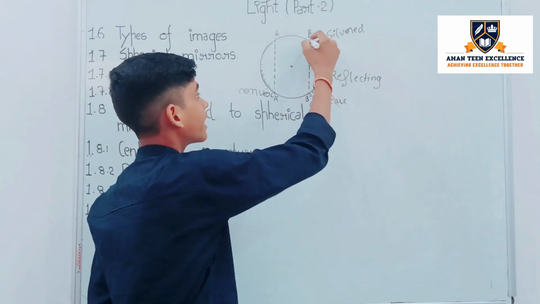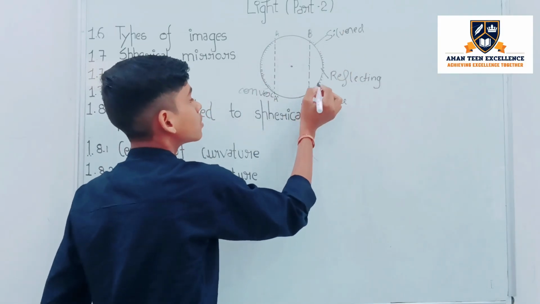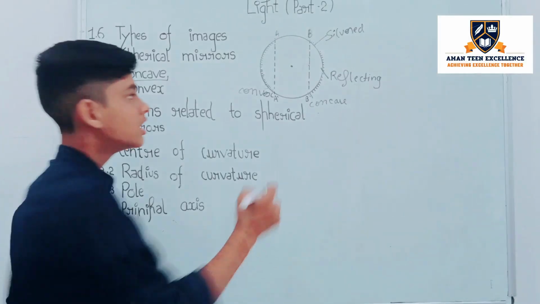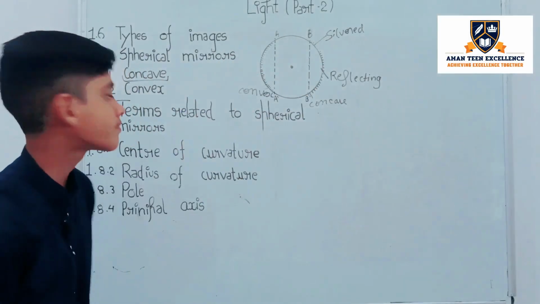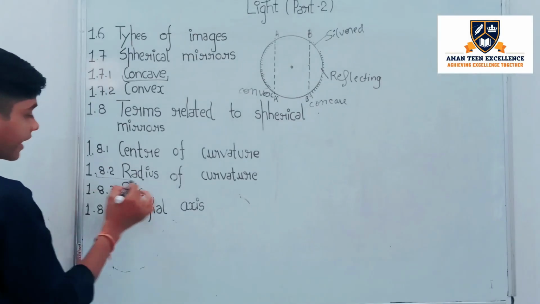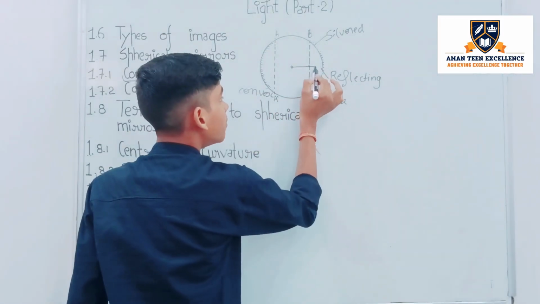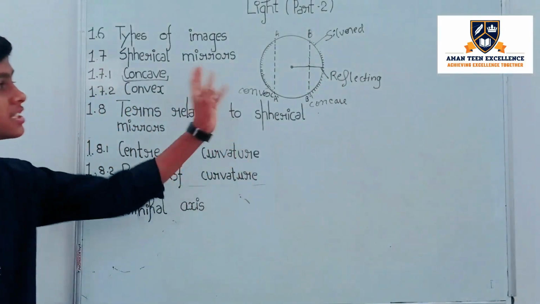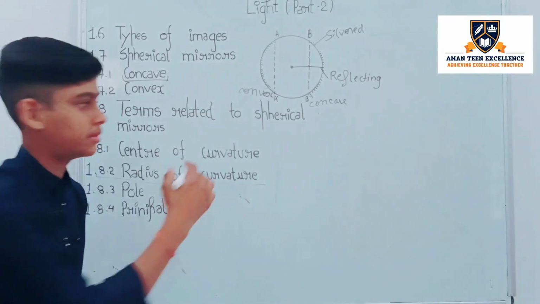So if we take a concave mirror from this sphere, the center of curvature will be the center of the sphere. Then radius of curvature means the distance between the center and the mirror, the middle of the mirror.